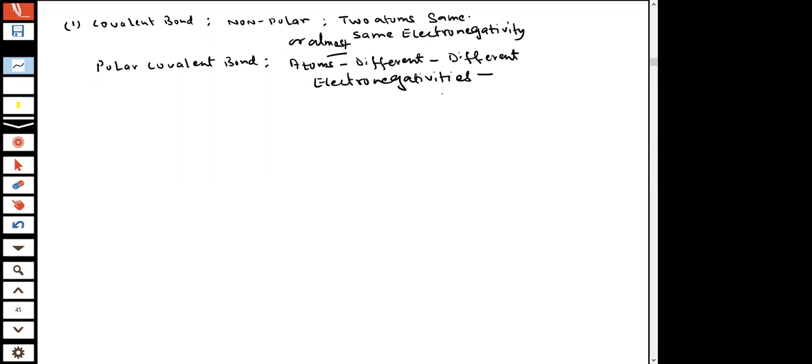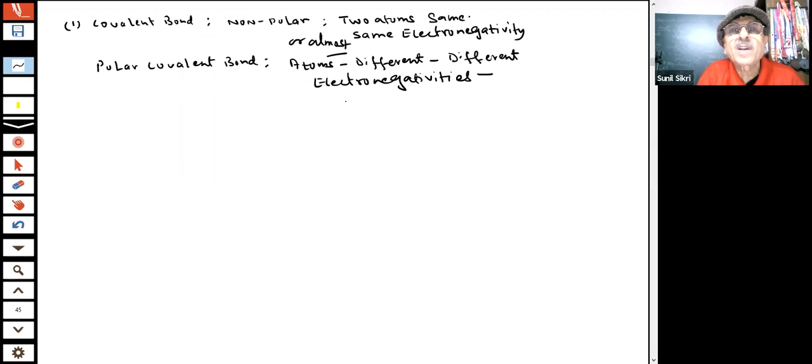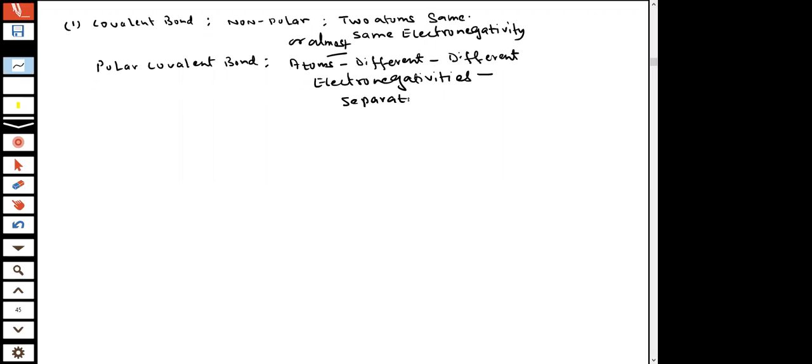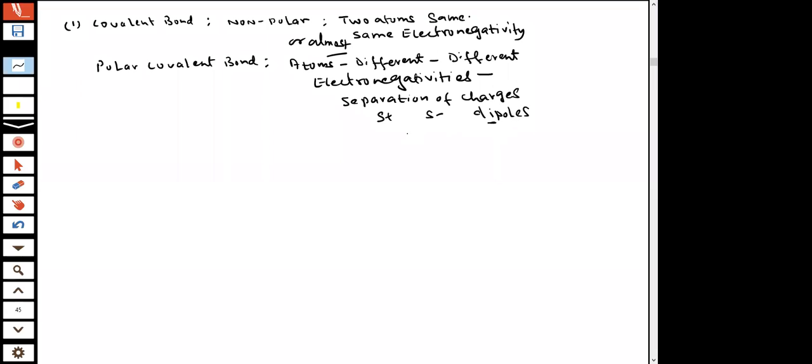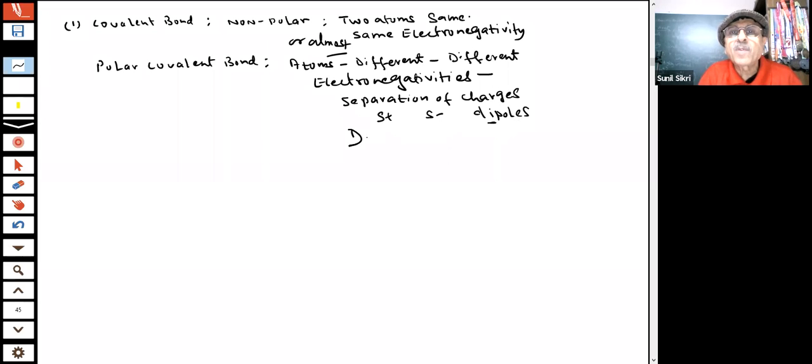The result is the bond becomes polar. There is a separation of charges, and one will acquire delta positive, the other will become delta negative. There are two poles. They are called dipoles. Di means there are two poles, positive pole and negative pole. And they define a dipole moment.